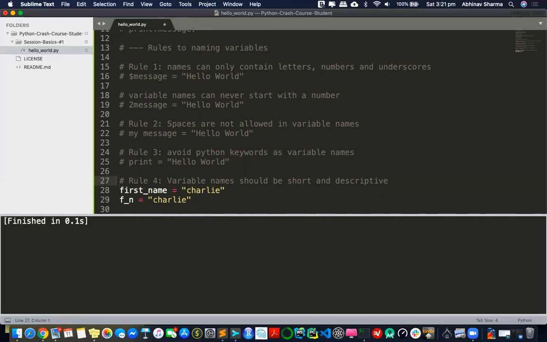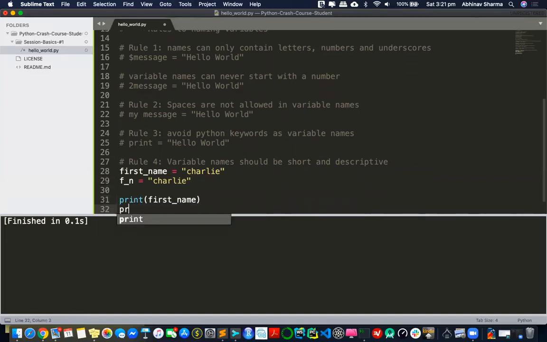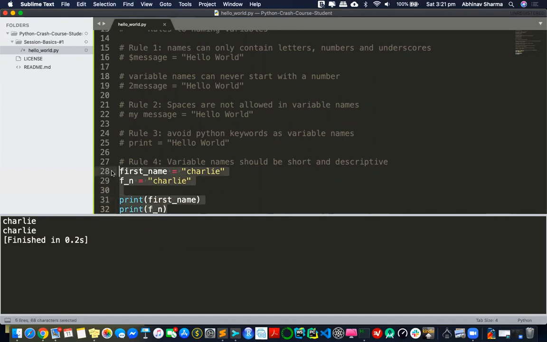If I'm reading your code, it'll be easier for me to understand that you're talking about first name here than f_n. This won't break Python, because I'm not doing anything wrong; it's perfectly valid. But Python recommends that names be short and descriptive. You should write variable names that are understandable for people reading your code. So that is rule 4.